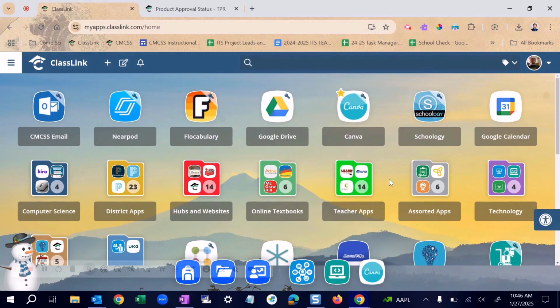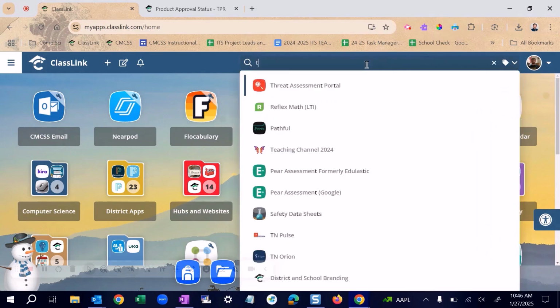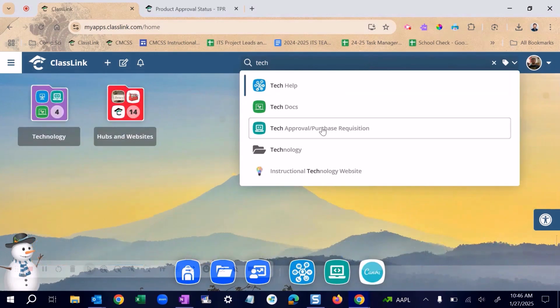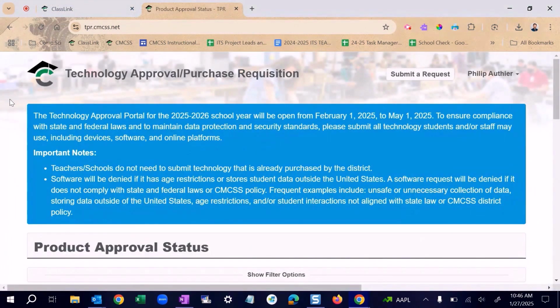In today's video, we will look at the technology approval process in the ClassLink portal. To find the approval portal, navigate to ClassLink and find the Technology Approval Purchase Requisition app inside of ClassLink. You can find it quickly by typing in the search bar Tech and then from the options select the correct app. Once you've clicked on the app, a new tab will open up where you can see the actual approval portal. And you will see this statement.